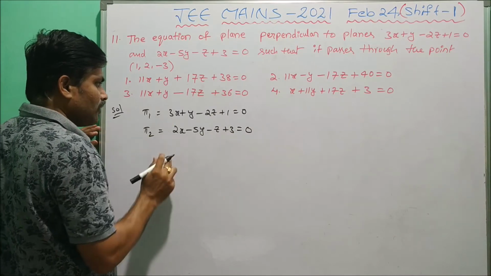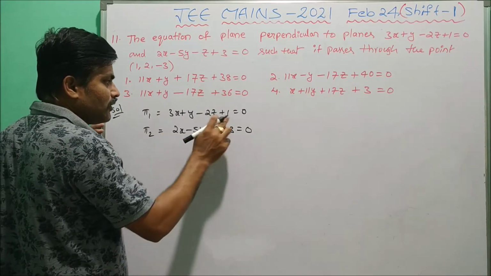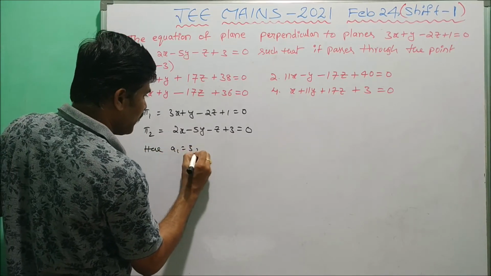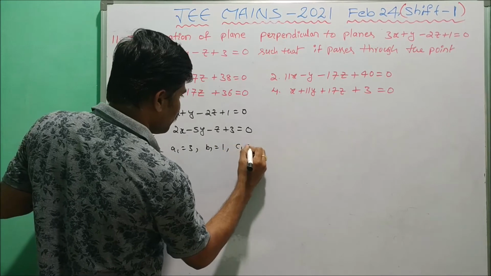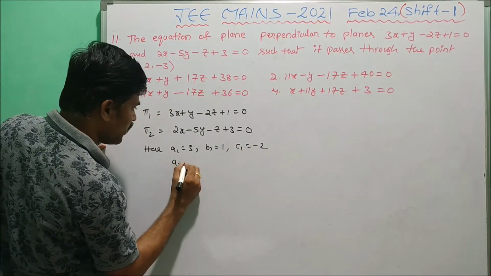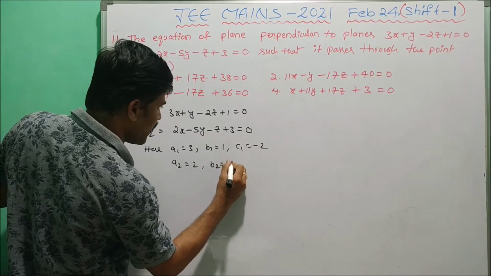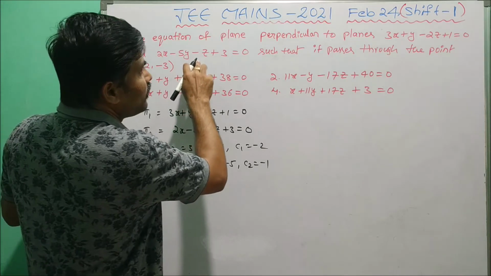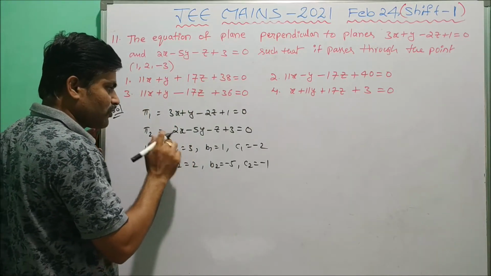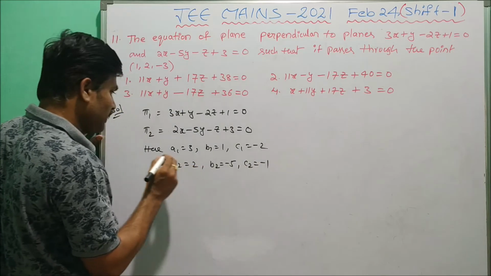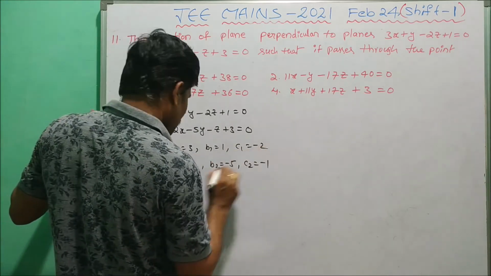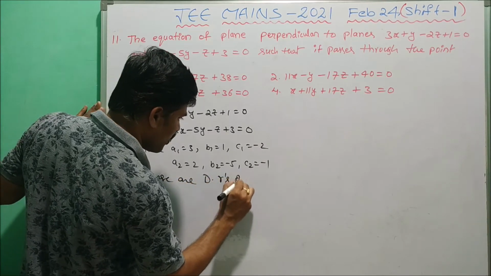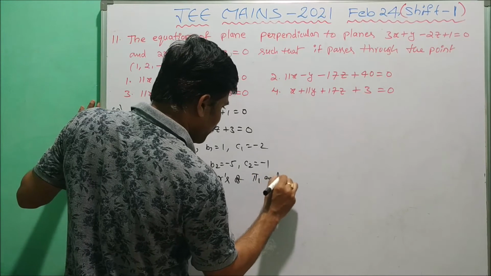Now first of all we take the direction ratios of these two planes. Here a1 equal to 3, b1 equal to 1, c1 equal to minus 2, a2 equal to 2, b2 equal to minus 5, c2 equal to minus 1. These are the direction ratios of phi 1 and phi 2.